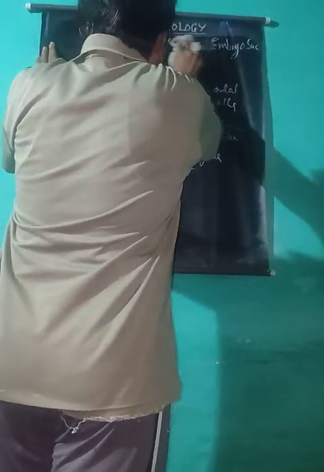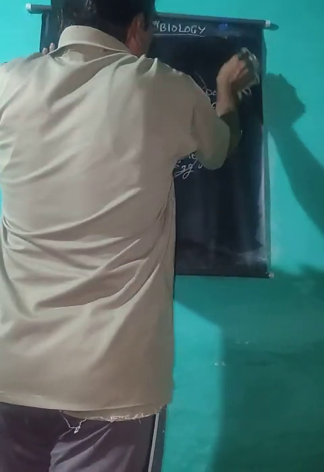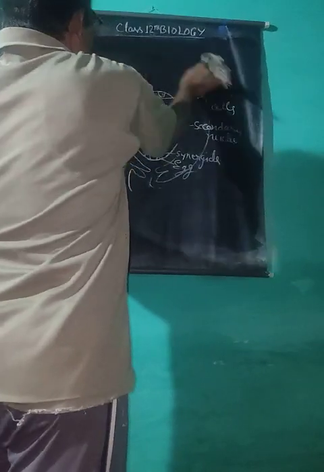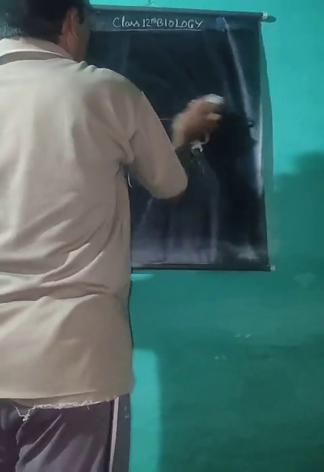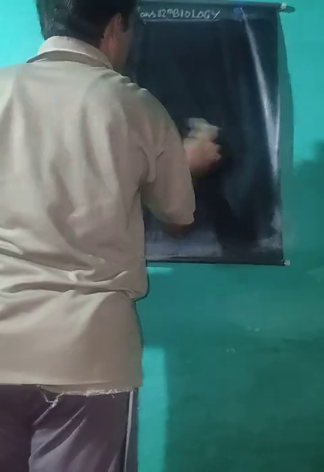Now, pollination is the transfer of pollen grains from the anther of a male flower to the stigma of a female flower. The transfer of pollen grains from the anther of a flower to the stigma of the same or another flower is called pollination.